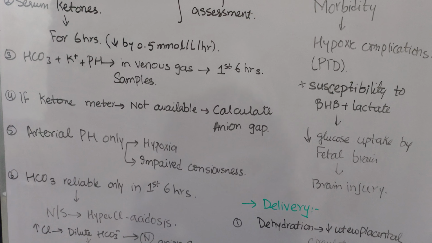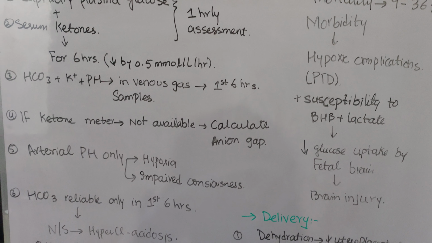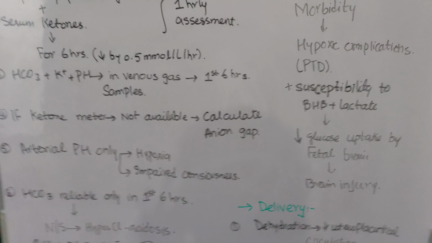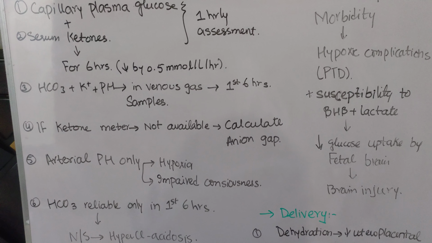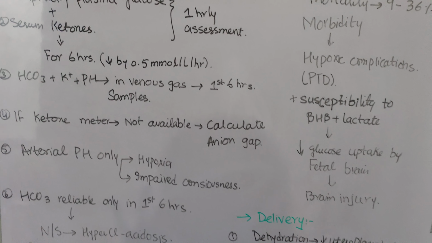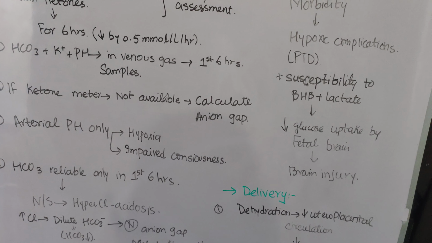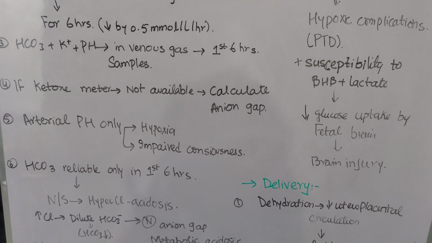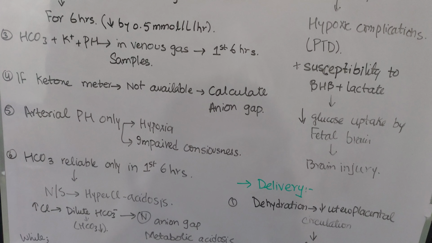If the ketone meter is not available, then you can calculate the anion gap, right? It will show an increased anion gap of more than 12 milliequivalent per liter. After that, arterial pH is checked only in hypoxia and where impaired consciousness occurs, because it is increased only by 0.03 and is not very useful otherwise.